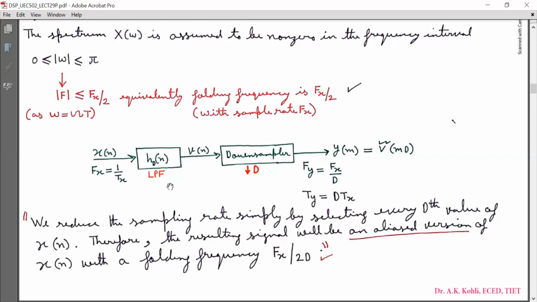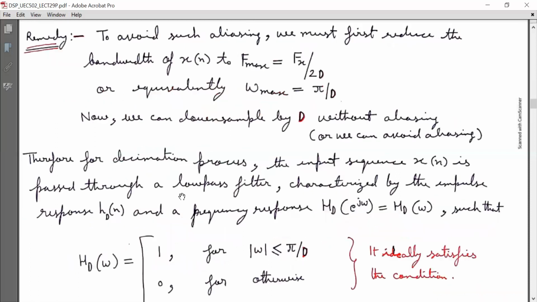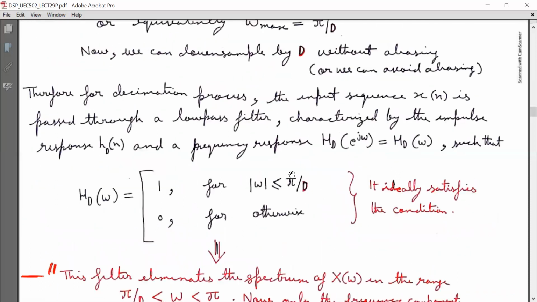If we use this low pass anti-aliasing filter, then only downsampling without aliasing is possible, and you will have to maintain these cutoffs, that is HD omega is 1 for magnitude omega less than or equal to pi by D, and 0 otherwise.